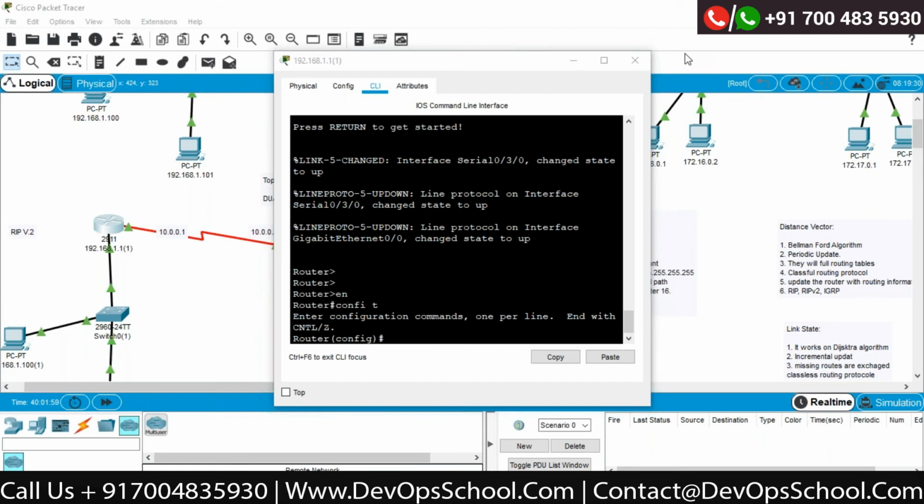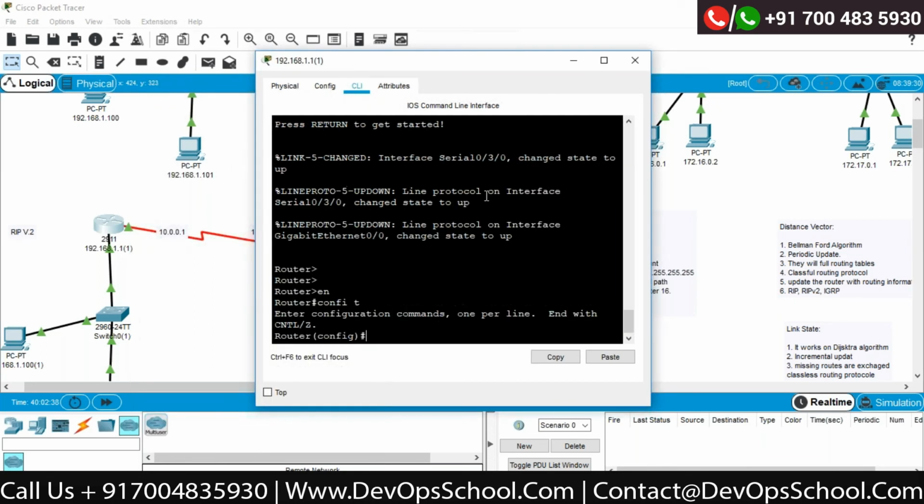Now EIGRP is an advanced distance vector protocol. Second thing, it is classless. Maximum hop count is 255. Administrative distance is 90. Whatever update is happening, it is happening on 224.0.0.10 IP address, and it is multicast and it is incremental, so it will not do the update frequently. Only when any change happens will it do the update, correct? So very good protocol for organization. Now let's see how to configure it.